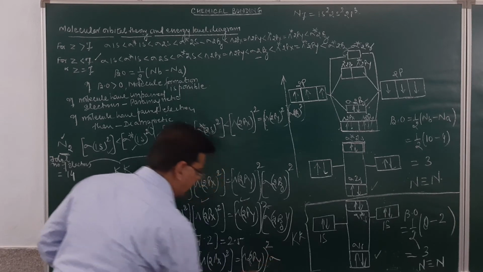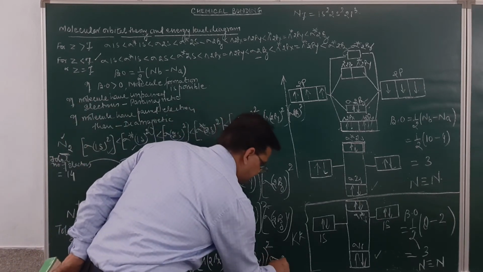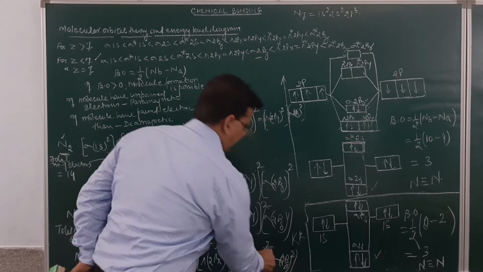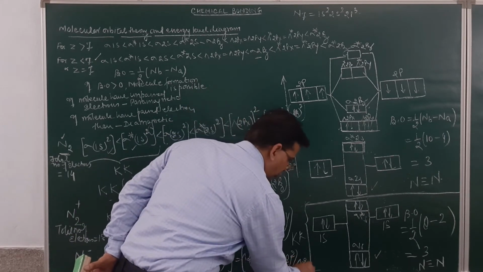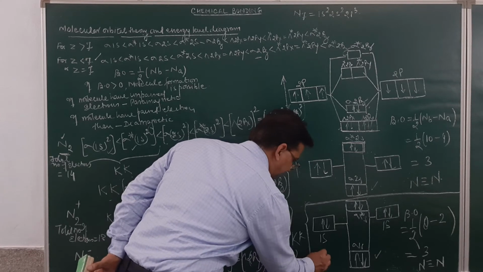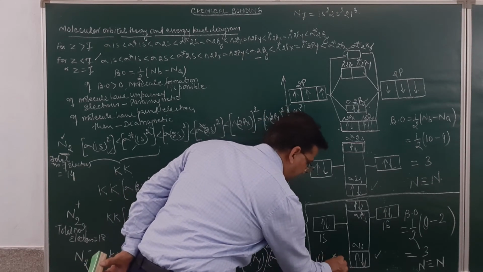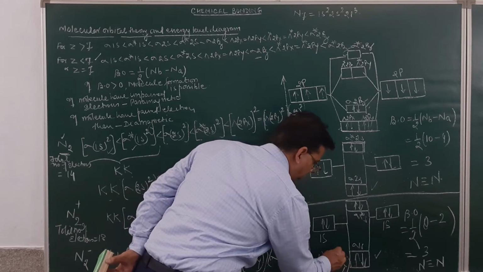This will be sigma 2pz, this will be 2, and then pi 2px anti-bonding having 1 electron, which will be equal to pi anti-bonding 2py with no electron.